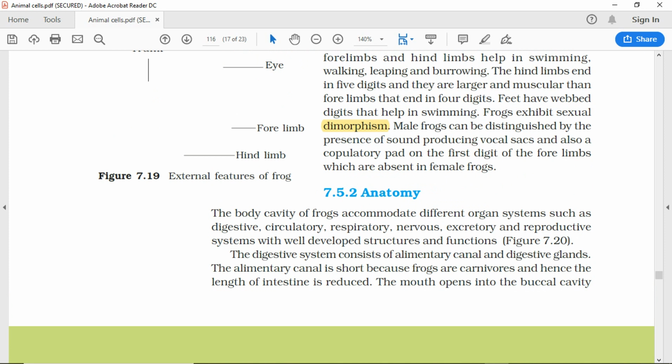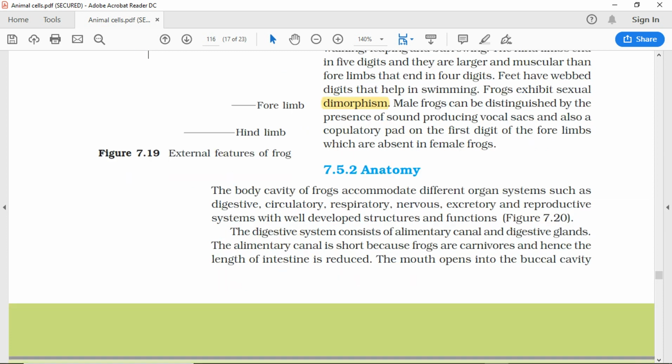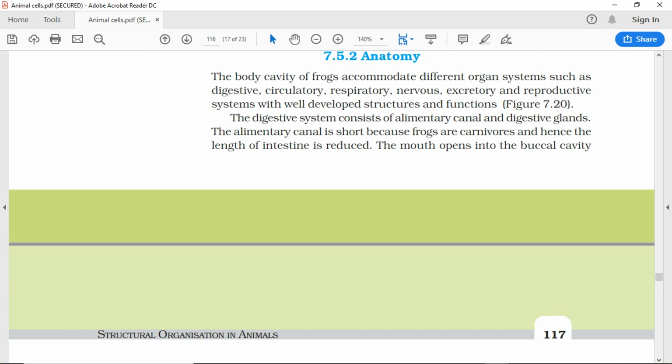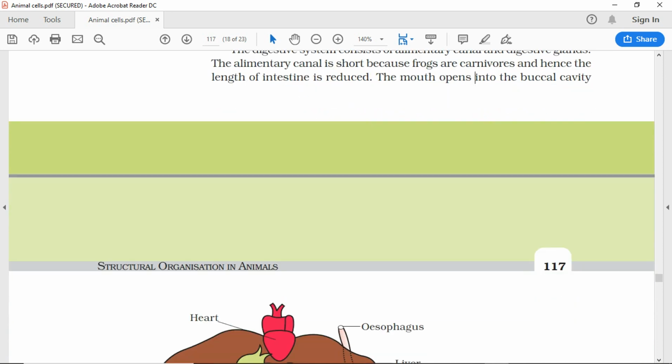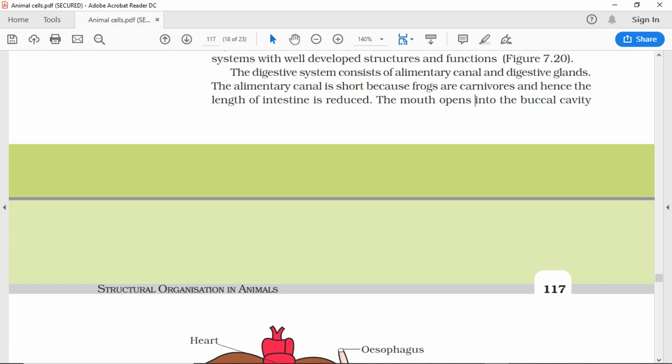7.5.2 Anatomy. The body cavity of frogs accommodates different organ systems such as digestive, circulatory, respiratory, nervous, excretory, and reproductive systems with well-developed structures and functions, figure 7.20. The digestive system consists of alimentary canal and digestive glands. The alimentary canal is short because frogs are carnivores and hence the length of intestine is reduced.